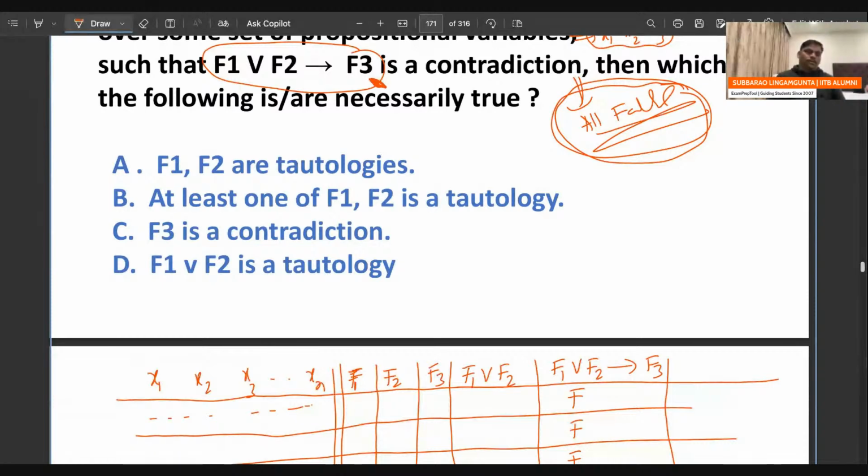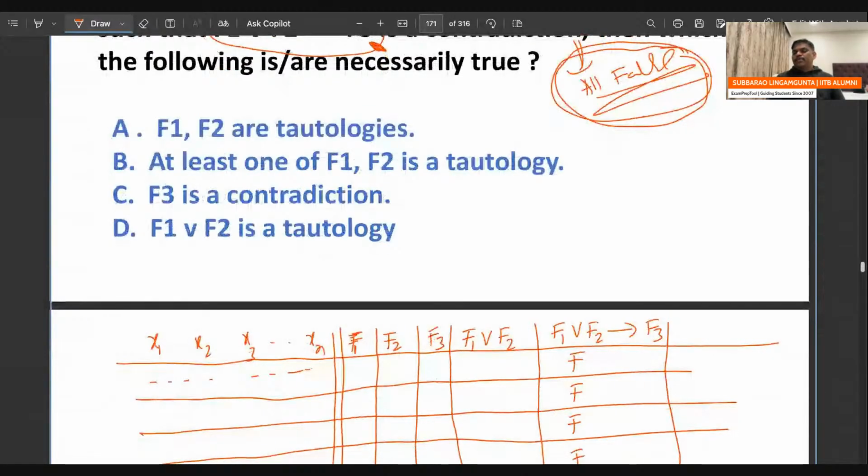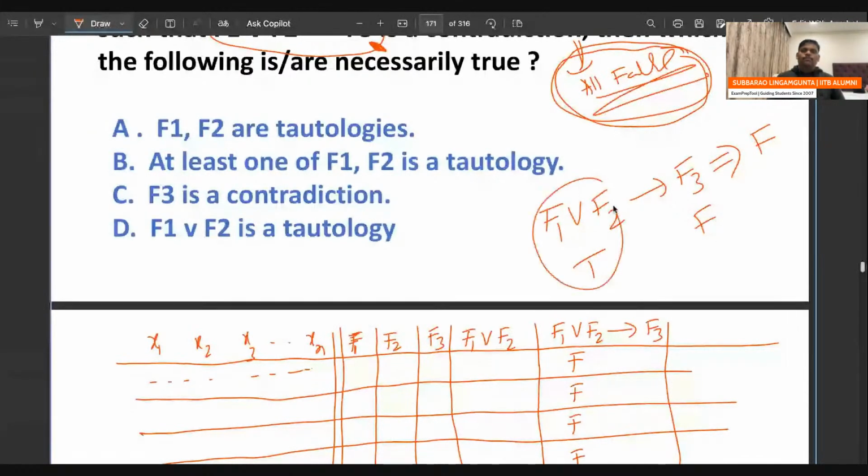The next option says F3 is a contradiction. Now understand, very interesting: F1 or F2 implies F3. If you want this to be a contradiction, meaning false, the only possibility is the true-false combination. So the left side should be true and the right side should be false.